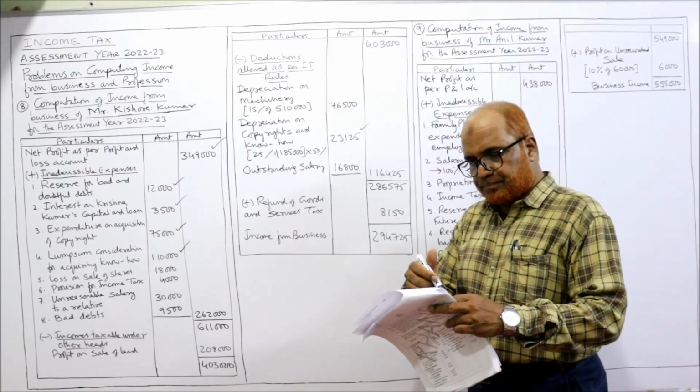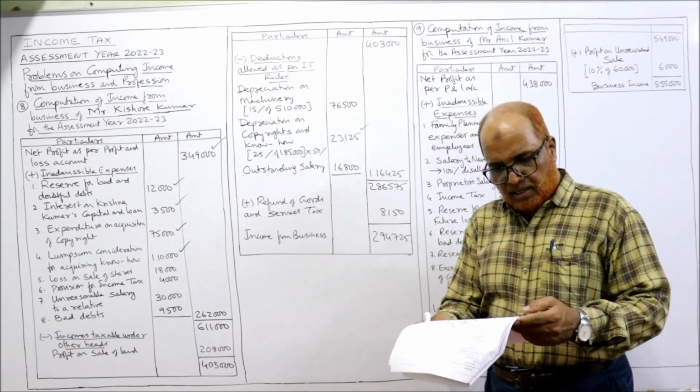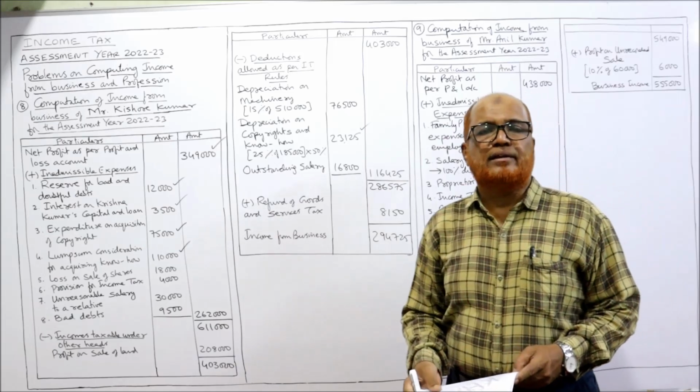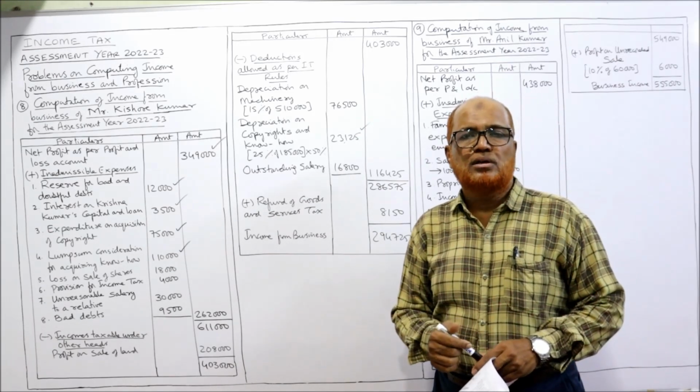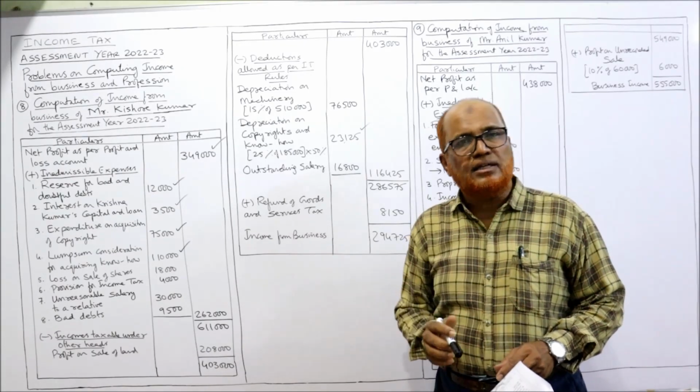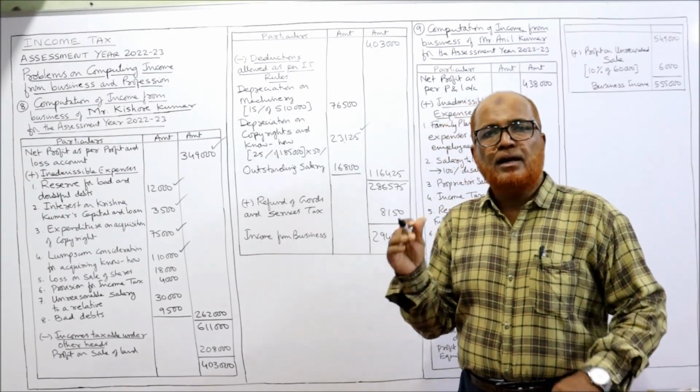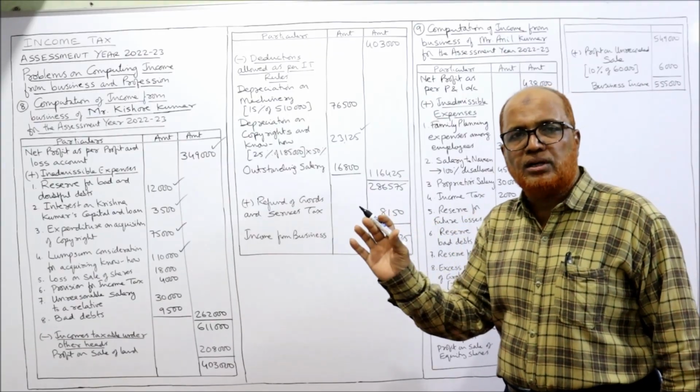Next one is loss on sale of shares. Loss on sale of shares is not a business loss. It is a loss incurred under other sources, so it will come there. Here, loss on sale of shares is not allowed as a deduction.